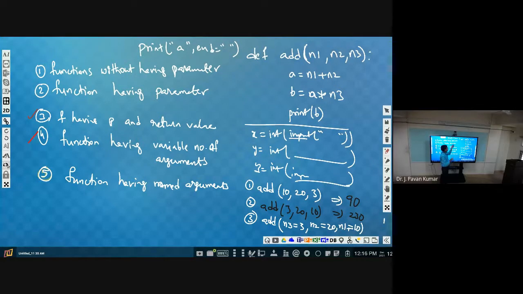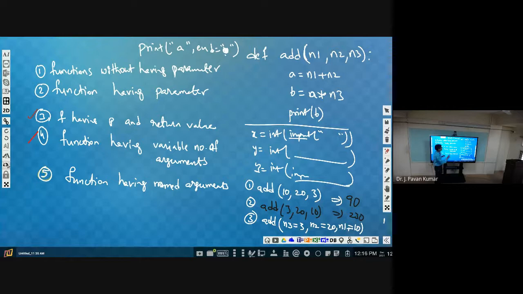It will, by default, end with the new line character. That is the functionality, but we are altering that by providing some other character to end. By default, end is equal to \n. \n is the new line character, as we have discussed. So this we are altering by a space, or by empty, that is null. Then it will end with that particular character instead of \n.